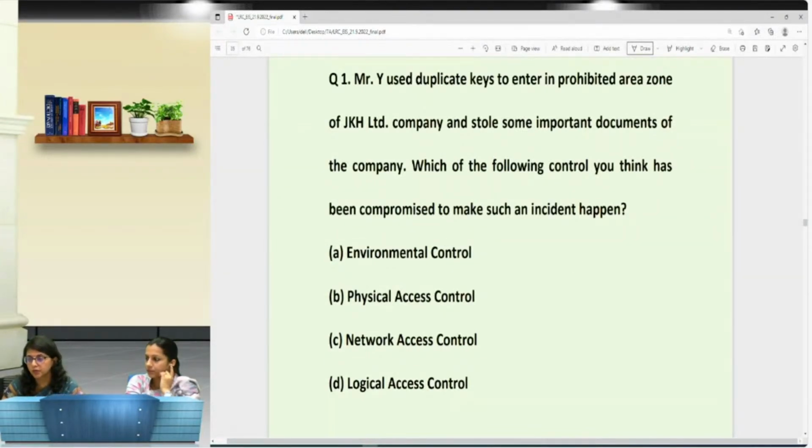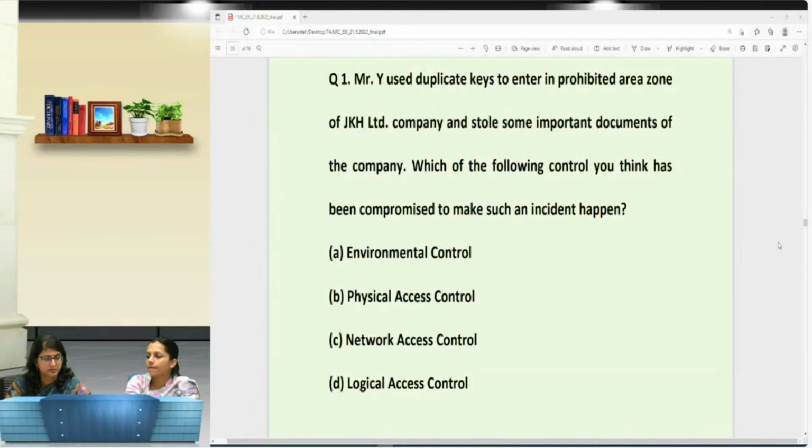Again, we would like all of you to respond to this question. It was a prohibited area zone and an intruder used duplicate keys to enter into that zone and stole certain documents. So what should be the answer according to you?